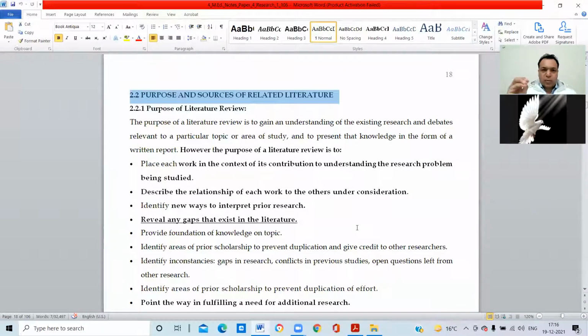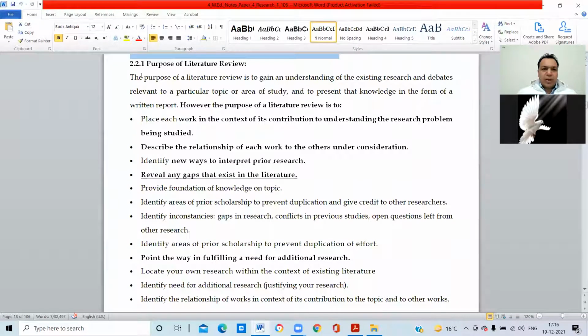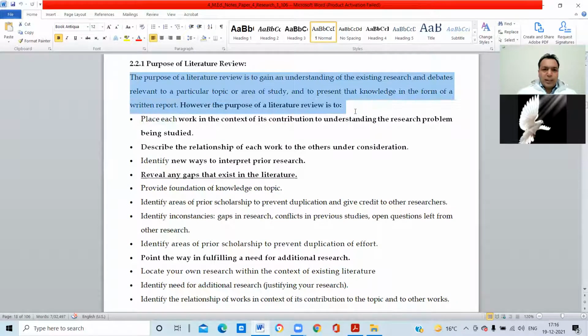Okay, first of all we will discuss what is the purpose or features of related literature and what are the sources from where we can get the data, right? So first we talk about the purpose of literature review. The purpose of literature review is to gain an understanding of the existing research and debates relevant to a particular topic or area of study and to present that knowledge in the form of a written report.